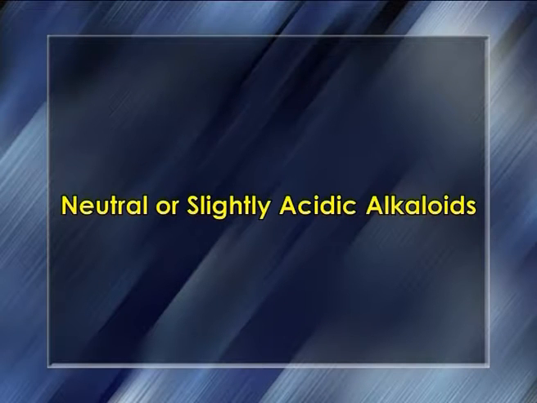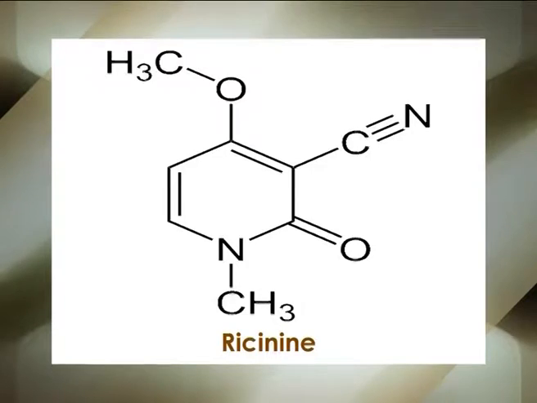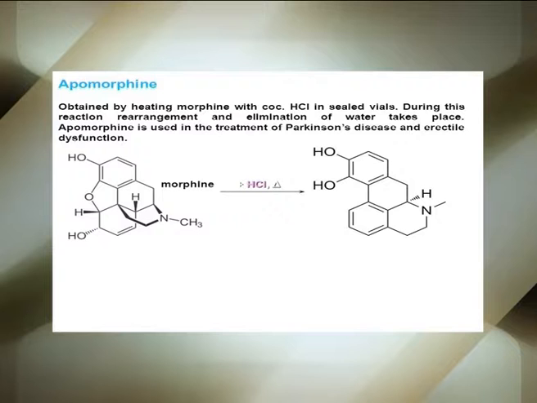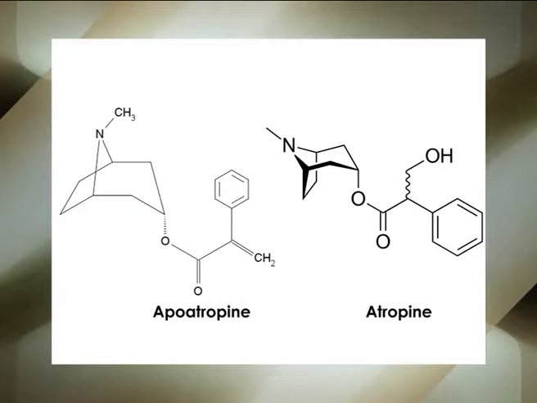Neutral or slightly acidic alkaloids. There are a few typical naturally occurring alkaloids that almost behave as either neutral or slightly acidic in character, for example ricinine and theophylline. The complete decomposition of alkaloids by strong acids results in the change of color. The chemical change caused by the mineral acids on them may be categorized into 3 different types, namely, first, dehydration. Dehydration of alkaloids gives rise to either anhydro or apoalkaloids such as apomorphine obtained from morphine, apoatropine obtained from atropine.